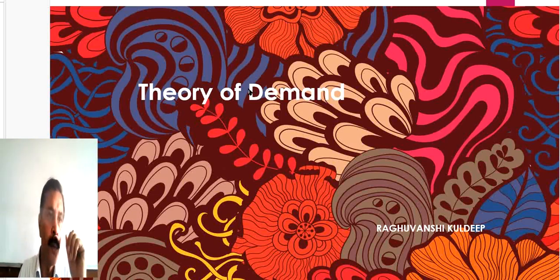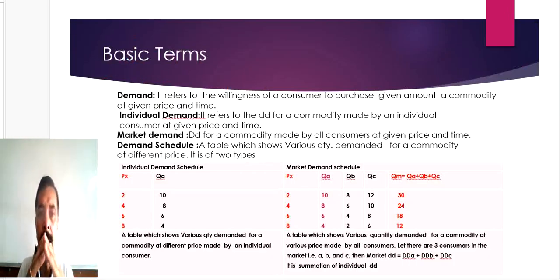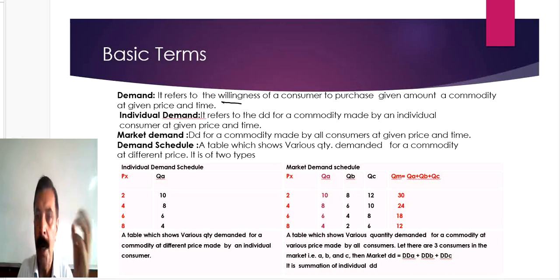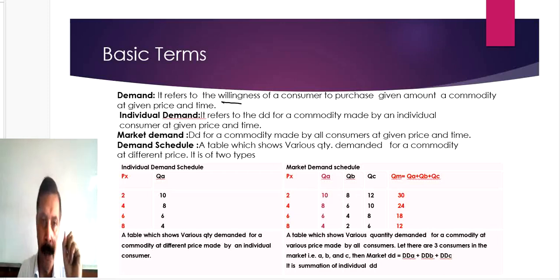So let us see what is the meaning of demand. Demand refers to the willingness. Listen to this word, note this word, willingness of a consumer or of a buyer to purchase any commodity or amount of a commodity at given price and time. How much at a point of time you want to purchase, that is your demand.